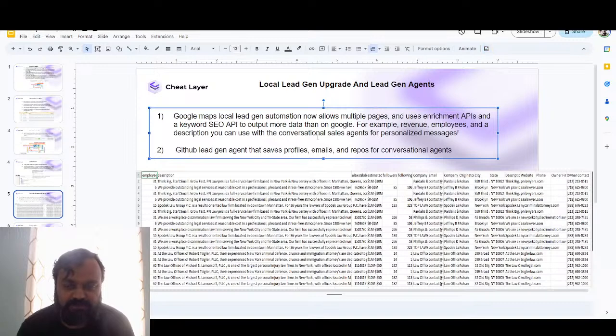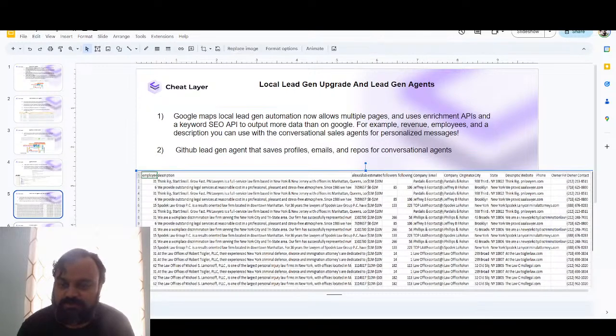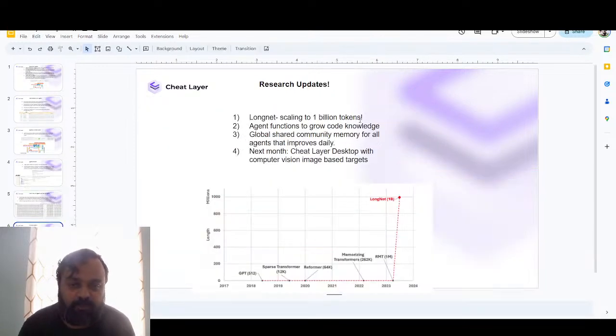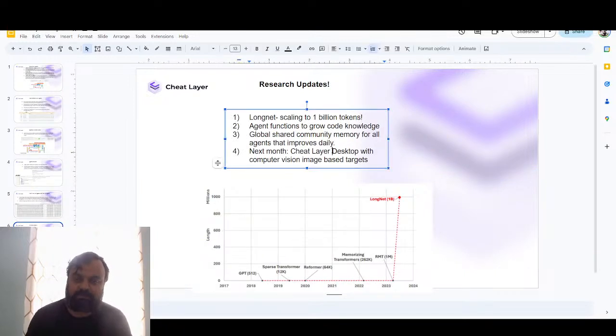Okay, yeah. So I did the lead gen thing. I did the GitHub thing. All users get access to this in 7.1.1, I think. And then, yeah, let's talk about research.